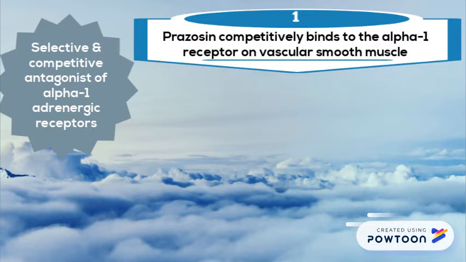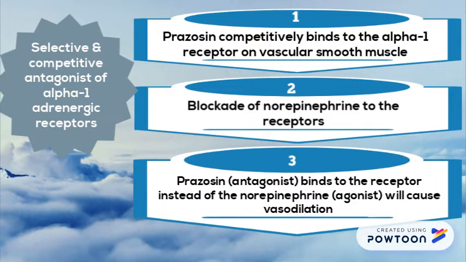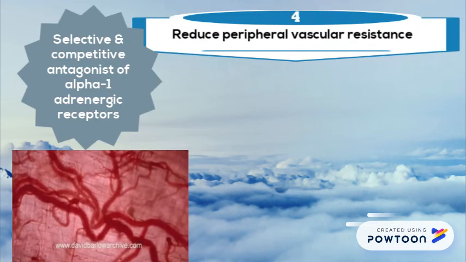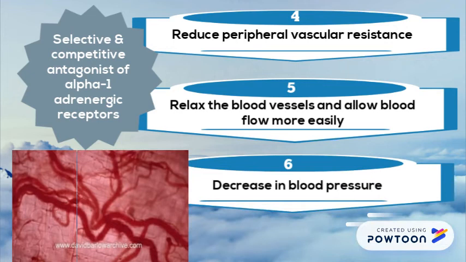vascular muscle. The antagonist action will cause blockade of norepinephrine from binding to the postsynaptic receptor. Then, prazosin, which is the antagonist, will bind to the receptor instead of the norepinephrine and will cause vasodilation. The vasodilation will reduce the peripheral vascular resistance, which will lead to the relaxation of blood vessels, allowing the blood to flow more easily. As a result, the blood pressure will be decreased.